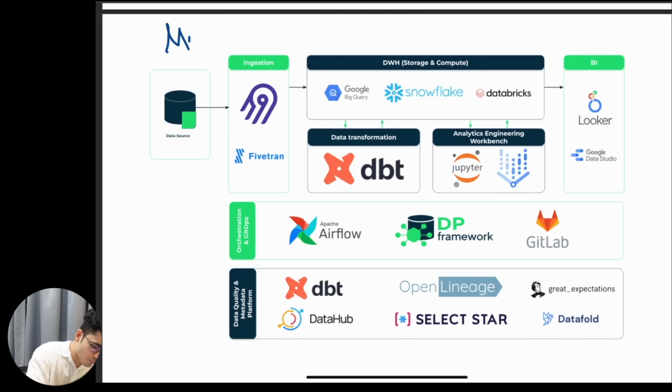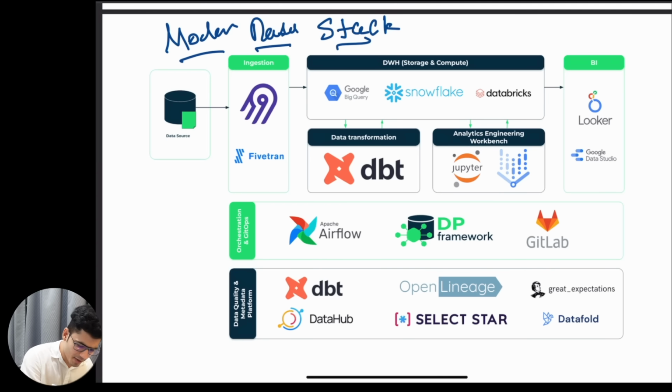These are all what we call the modern data stack. As you can see, for ingestion, I think this is Airbyte and this is Fivetran, for ingesting data. For data storage, we have BigQuery, Snowflake, Databricks. For BI, we have Looker, Data Studio. For data transformation, we have DBT. For data orchestration, if you want to orchestrate your entire thing, we have Airflow. There are some DP frameworks, GitLab. We also have that. For data quality and metadata platforms, we have OpenLineage, Datafold. Again, you can just search the tool name and you will get what they do.